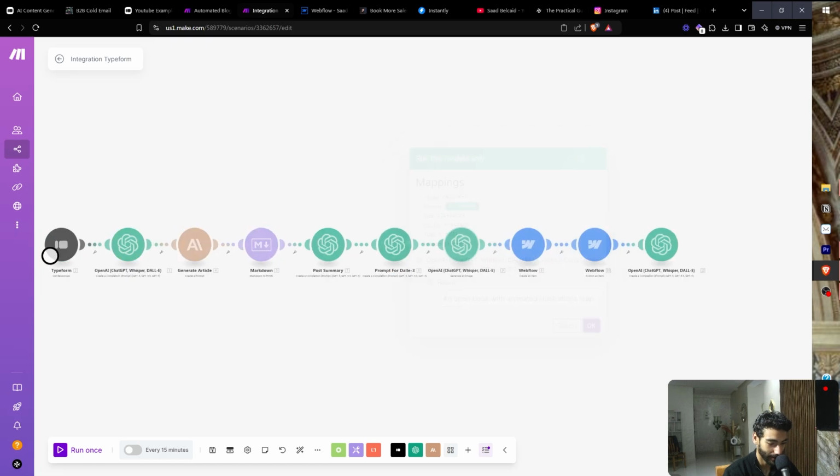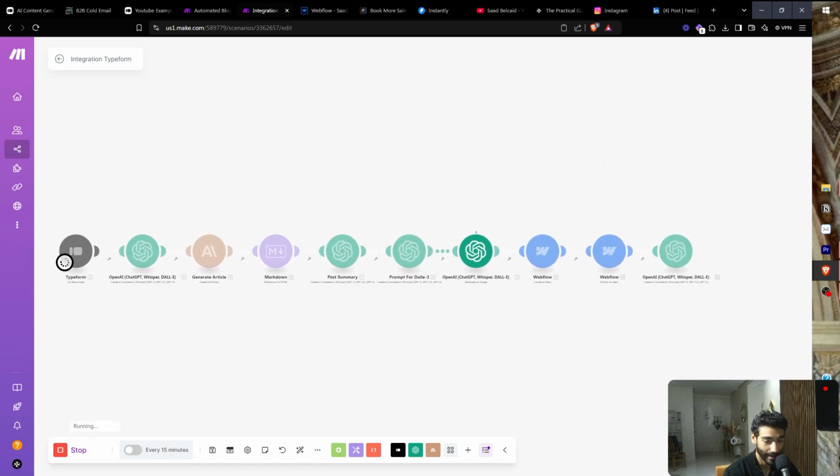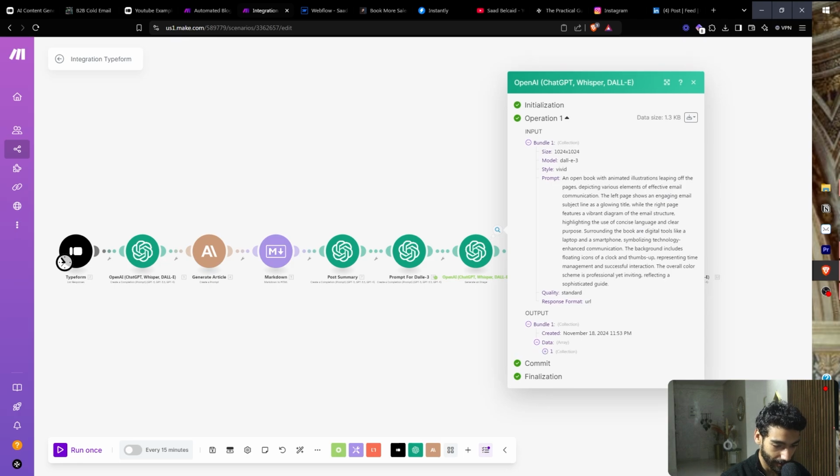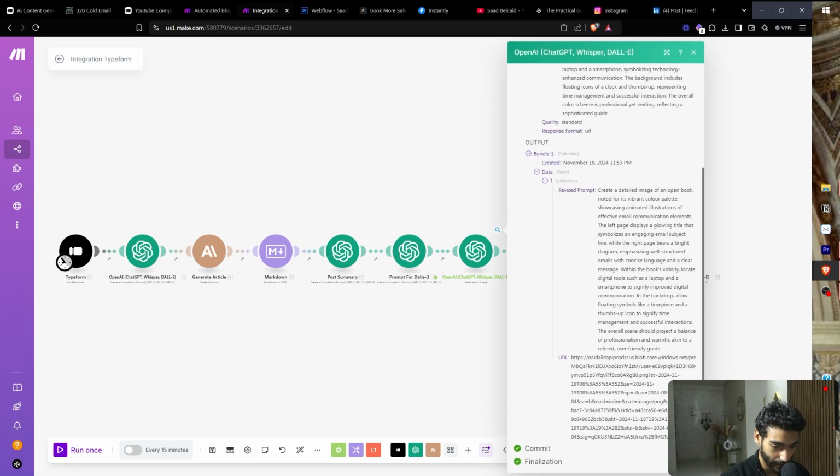Go back here. So let's look for the image. Let's see how the image looks. Let's fix my camera. And then, okay, let's see the data, which is going to be a URL.